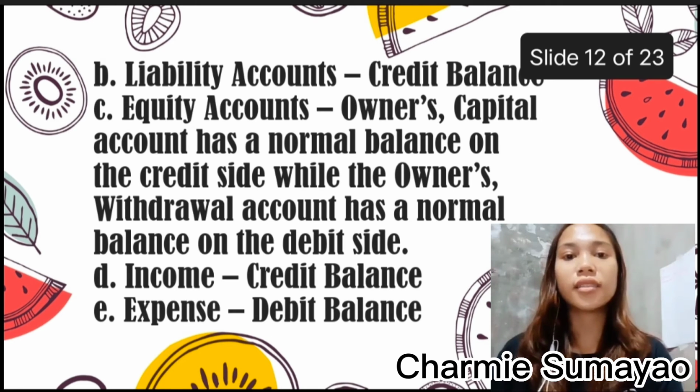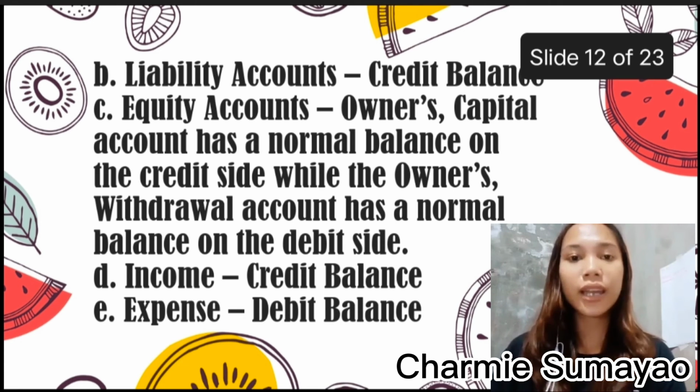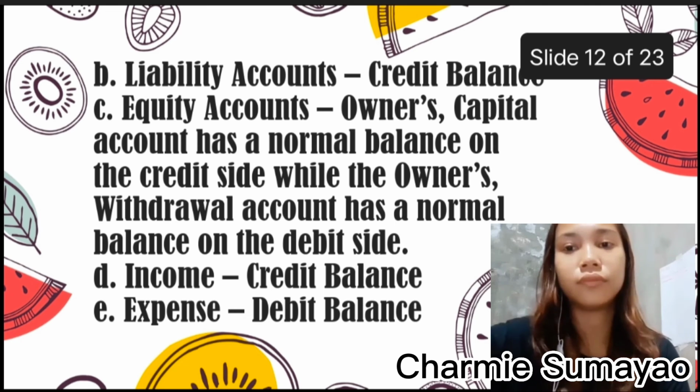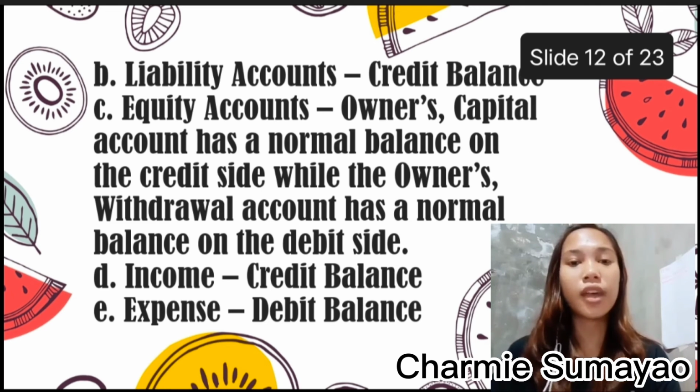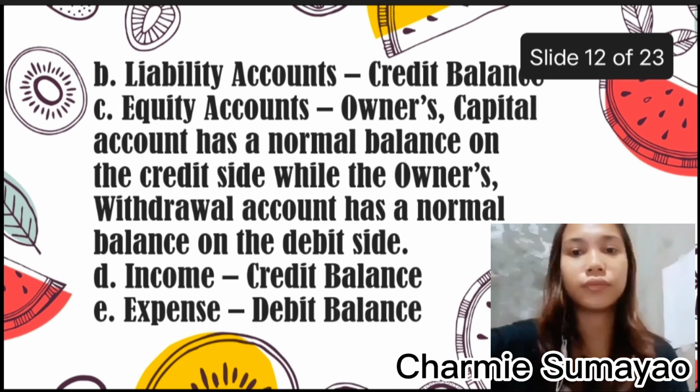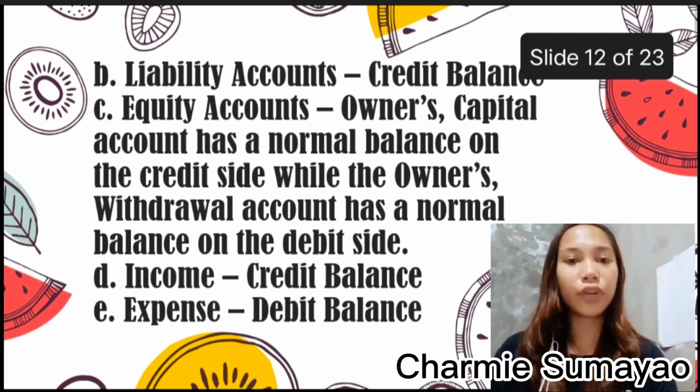The second one is liability accounts. Liability accounts is the categories within the business's books that show the value on the credit side. The third is equity accounts. Equity accounts is the value interest of owners. And the fourth is income. Income is the categories within the business's books that show how much it has earned and placed on credit.